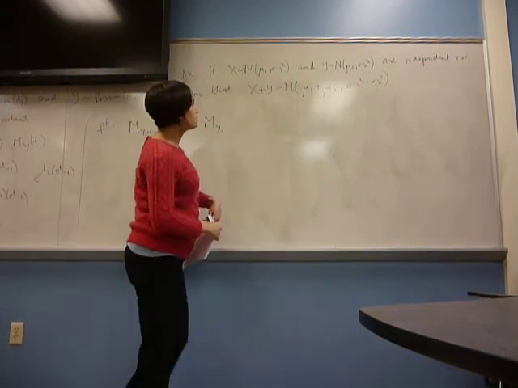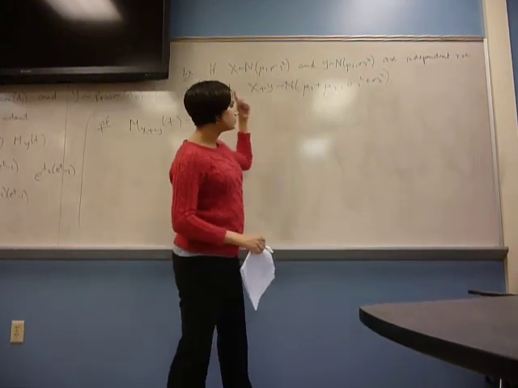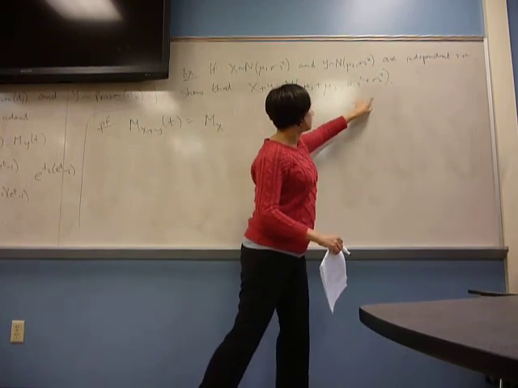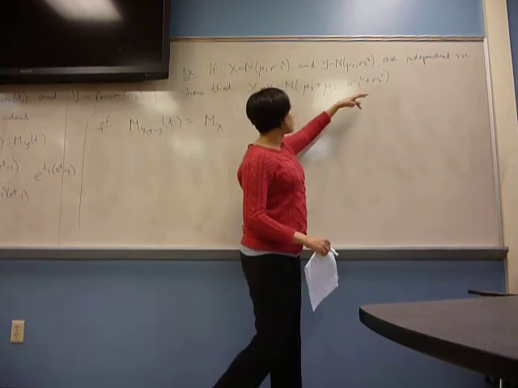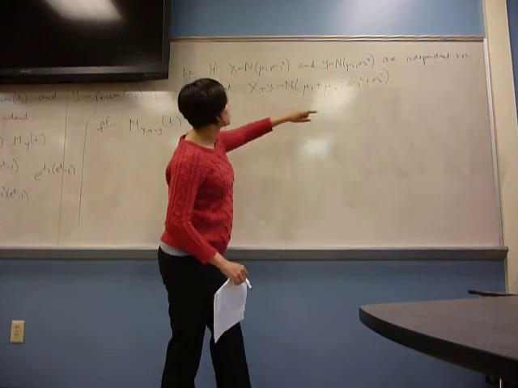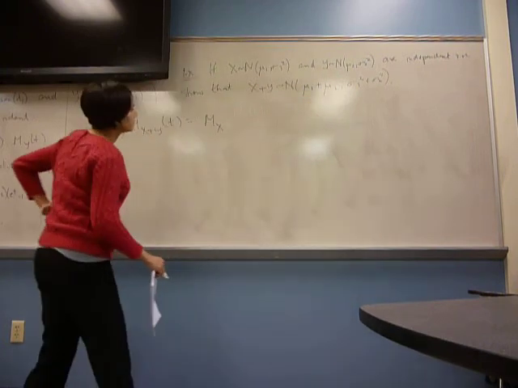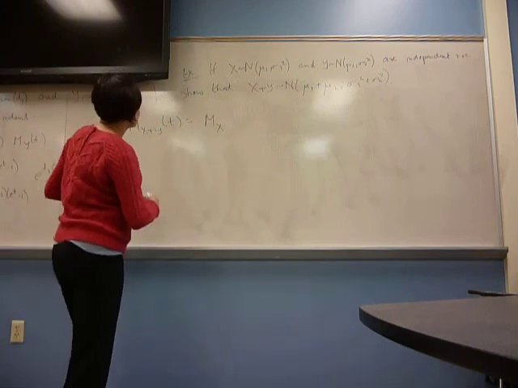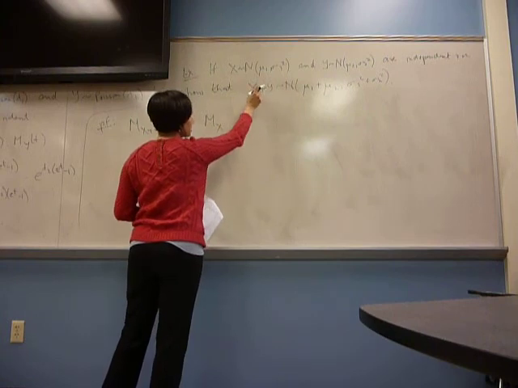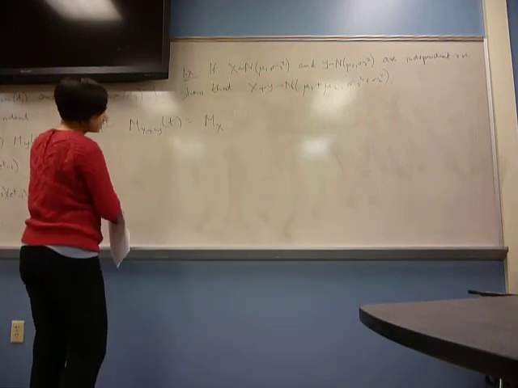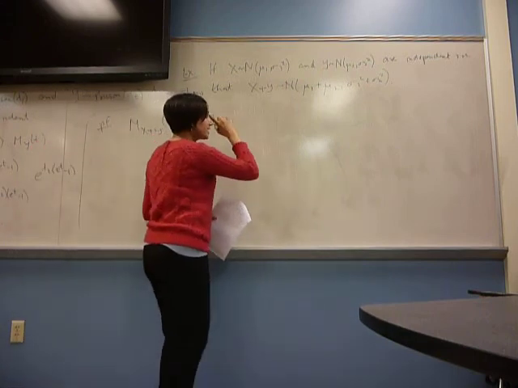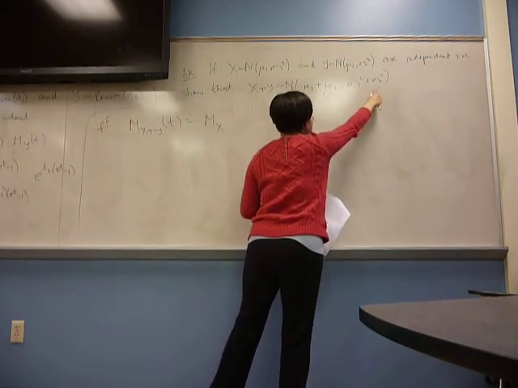If they're not independent, you still get the sum to be normal, but the covariance structure is a little different. It's going to be Gaussian, but you have some kind of interaction between the X and Y terms. So only in the case of independent normals do these simply add.